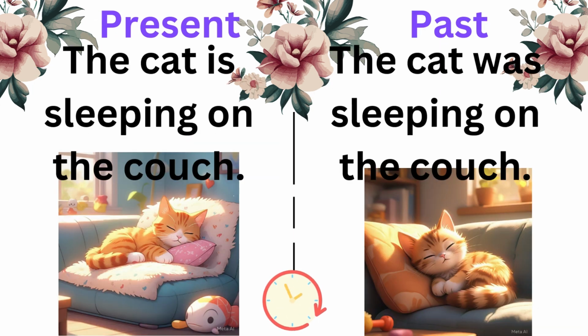Present sentences. The cat is sleeping on the couch. The past sentences. The cat was sleeping on the couch.